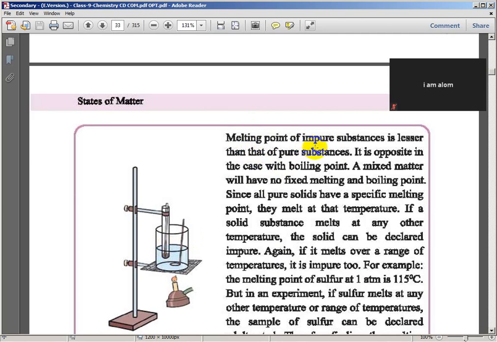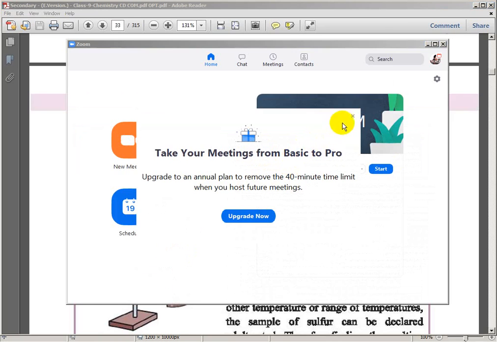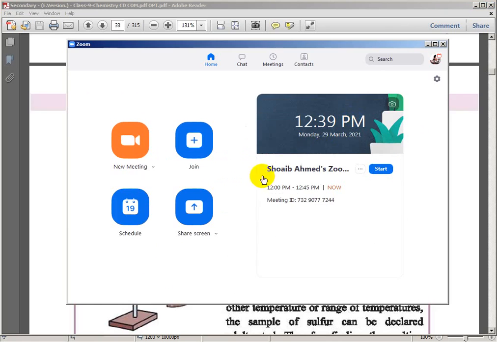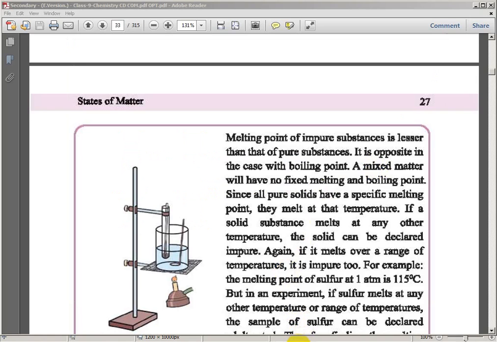The melting point of an impure substance is lower than that of a pure substance. The melting point of a pure substance is fixed. Pure ice has a melting point of 0 degrees Celsius.